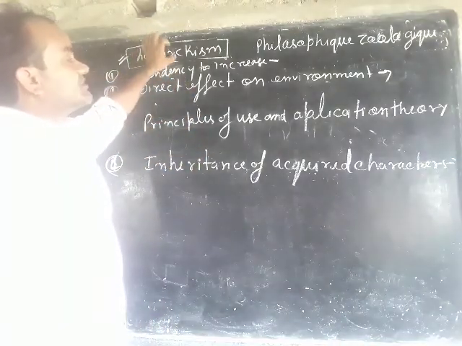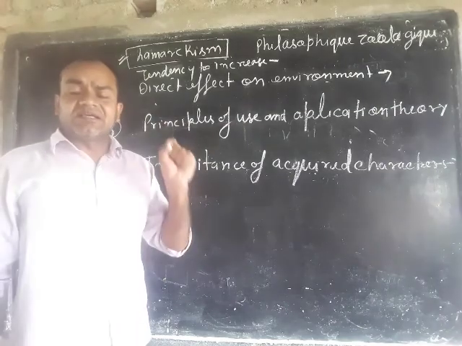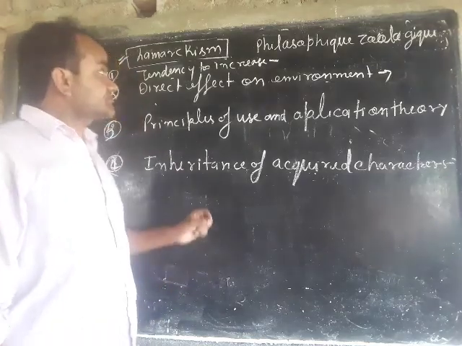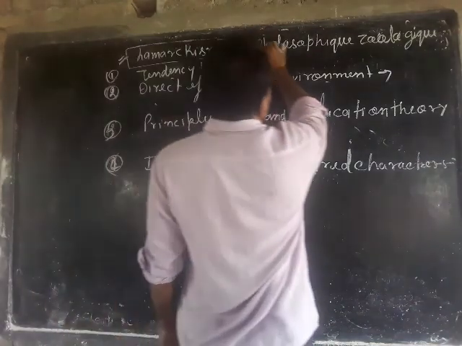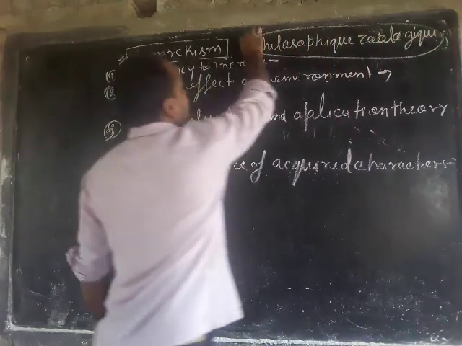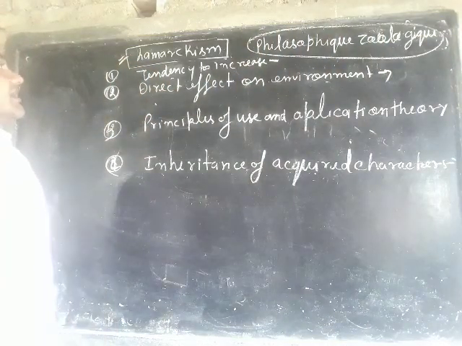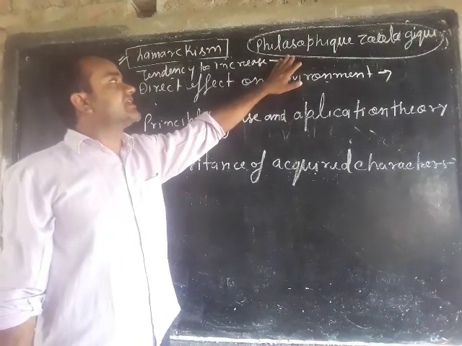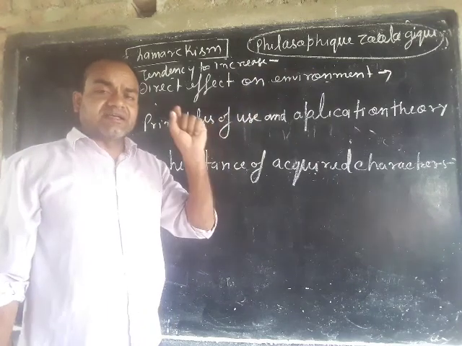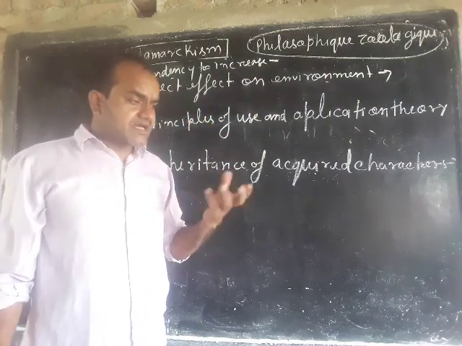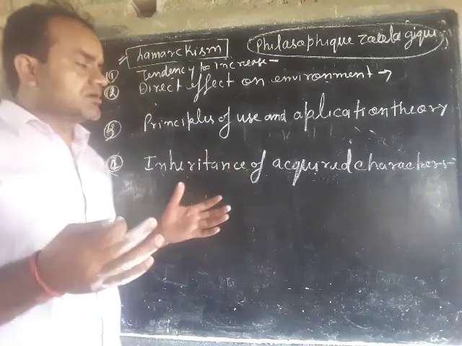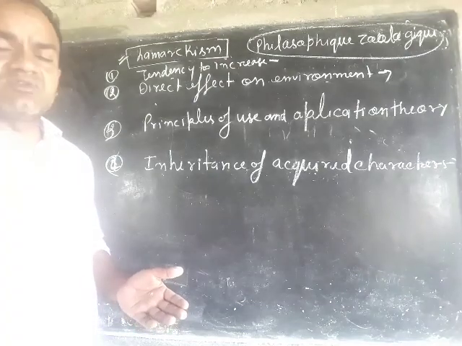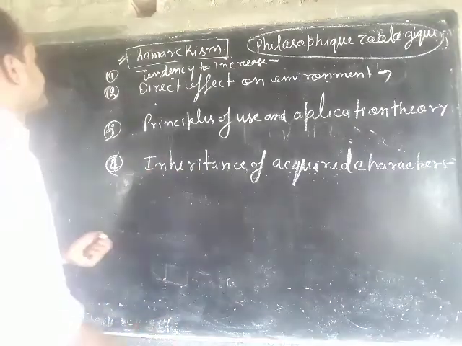This theory of Lamarck is given by Lamarck, a scientist who wrote a book known as Philosophie Zoologique. In Philosophie Zoologique he explained how new species originate, how new species have evolved.